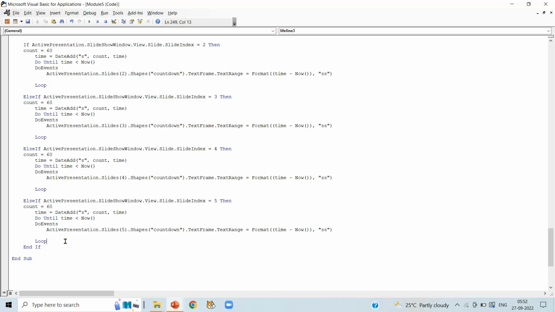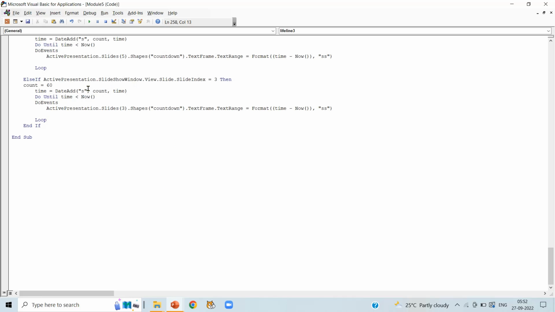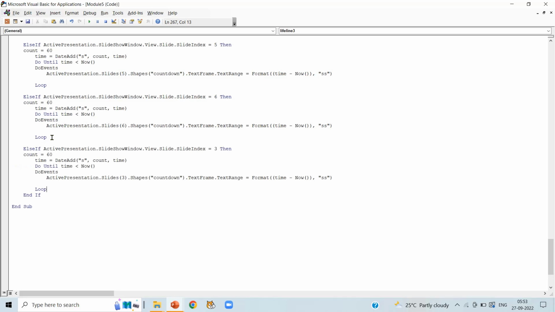Again press enter and paste the code. Write slide number 6 in the else if block and in active presentation dot slide dot shape dot text frame dot text range in this line.